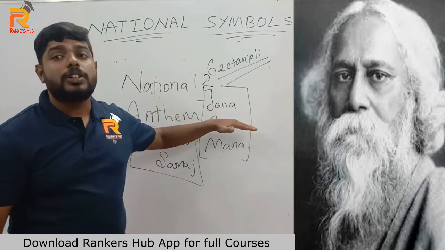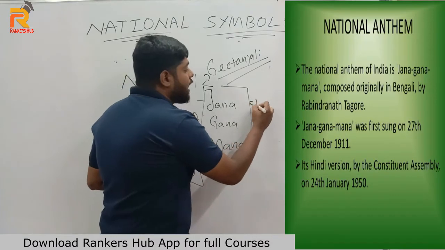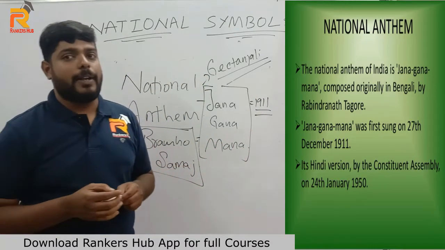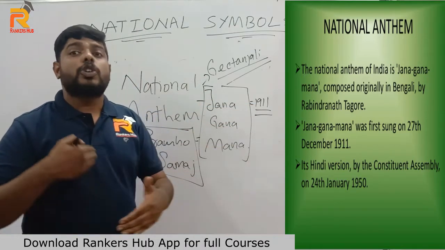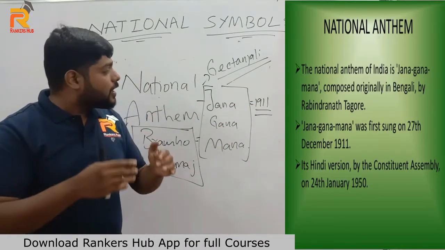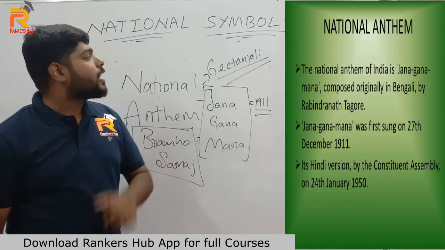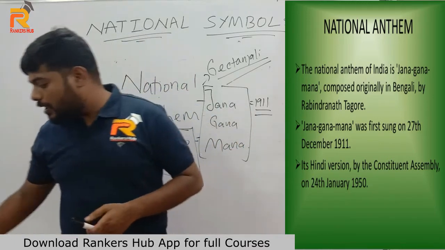For Brahmo Samaj, he wrote Jana Gana Mana, and for the first time Jana Gana Mana was sung in 1911 at the Delhi Durbar, as the Prince of England was coming. He sang Jana Gana Mana to impress the prince. That is how Jana Gana Mana came into the picture. But why did Jana Gana Mana become our national anthem, right? Why did it become the national anthem?